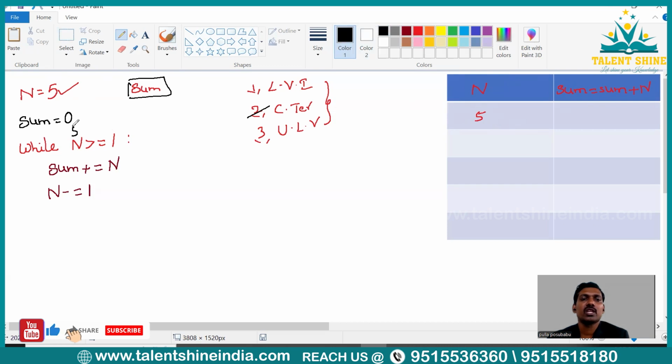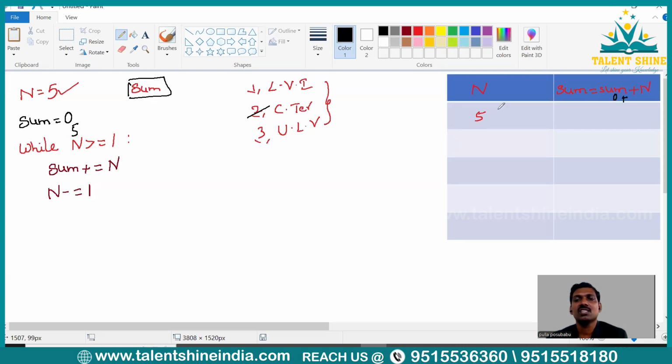So, this 5 comes over here. So, 5 greater than or equal to 1. The condition is true. When condition is true, what am I going to do? I'm updating sum with n, right? When the assignment operator is used, we first add the operands sum and n, and whatever result we get, we assign to the left operand, which means sum equal to sum plus n.